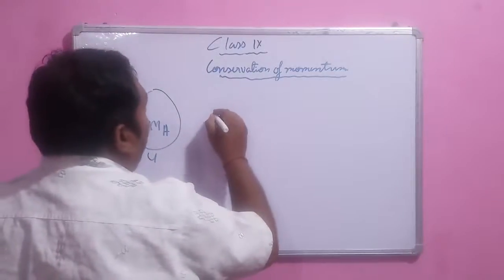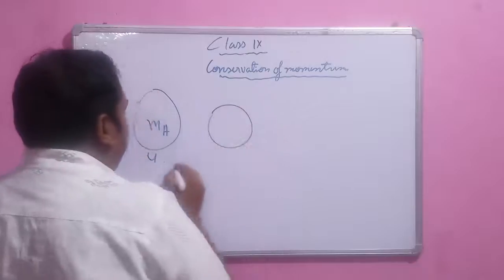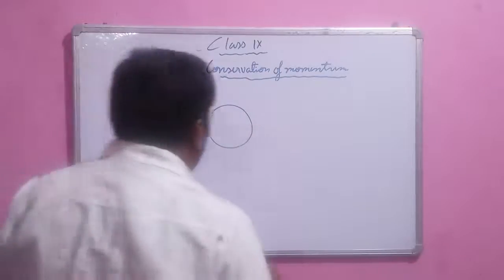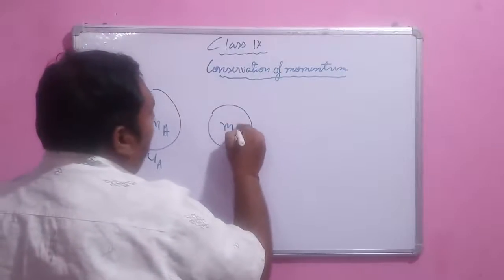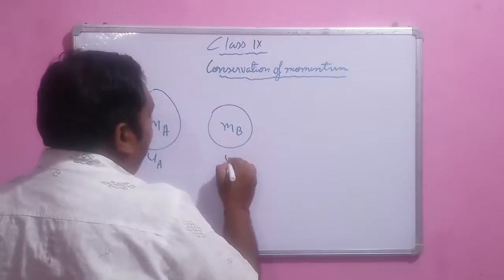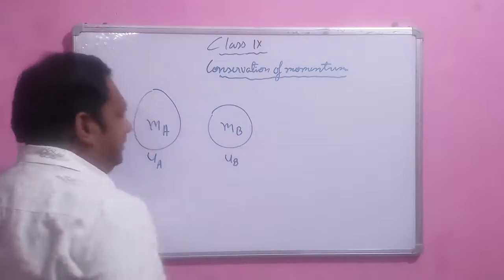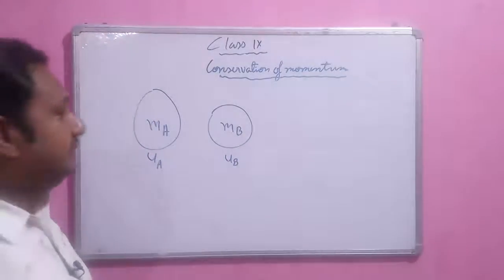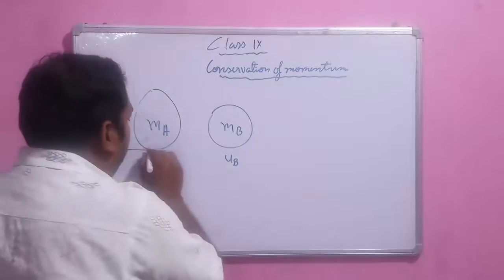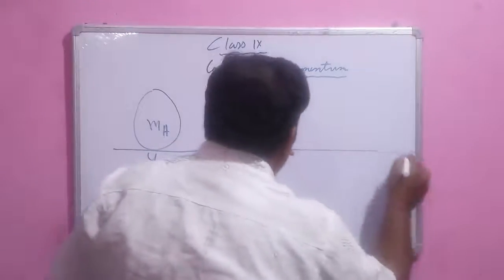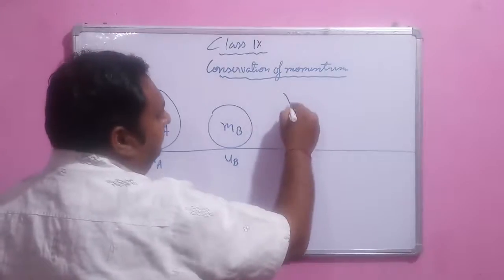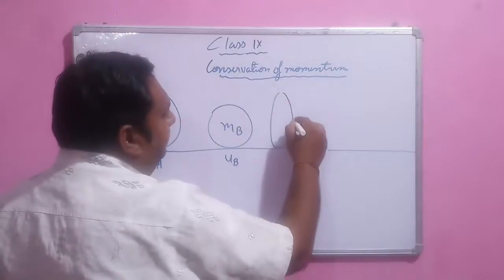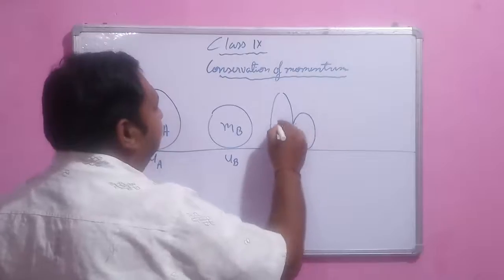Let's suppose the initial velocity is ua. Let's suppose there is a smaller ball whose mass is mb and initial velocity is ub. And let's suppose they are rolling on a surface, and at this point they collide with each other.